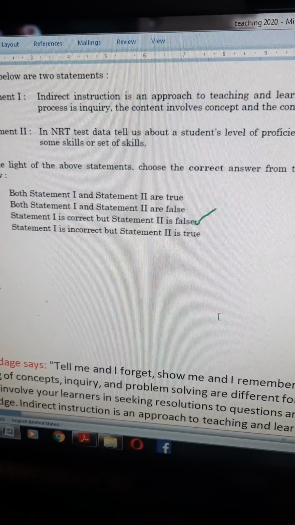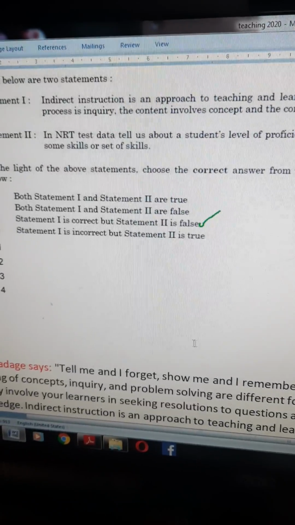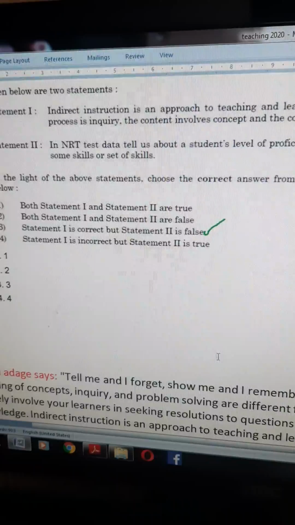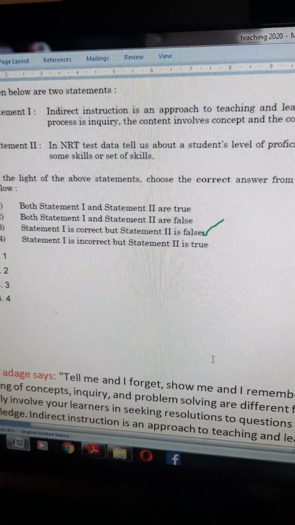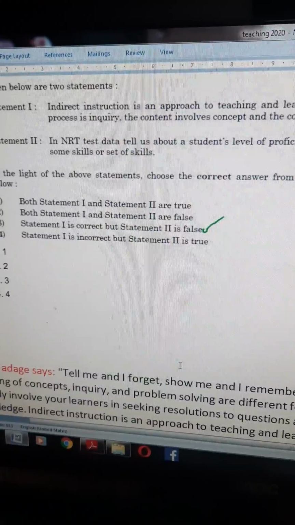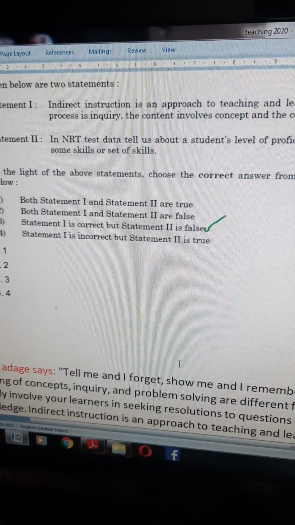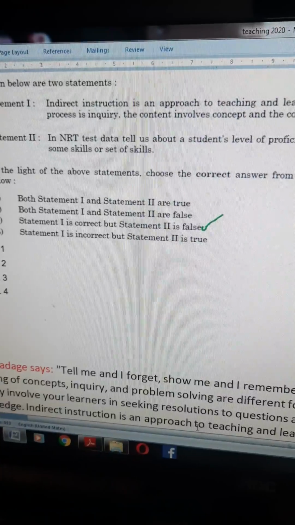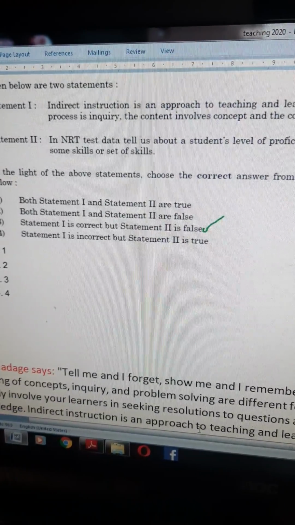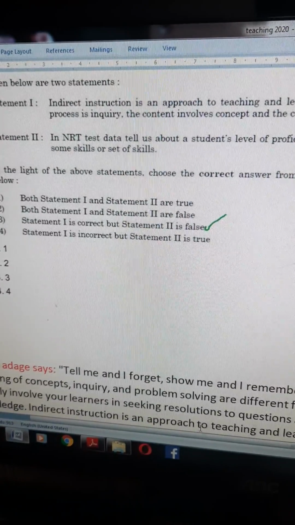Norm referenced test is evaluation that compares students. An example is the NTA NET exam. In norm referenced evaluation, they compare the scores of all over India. They compare one person's percentage with another's.